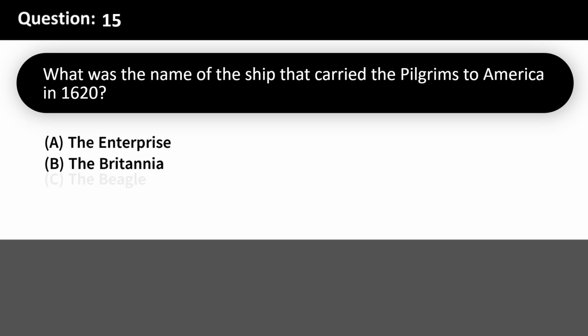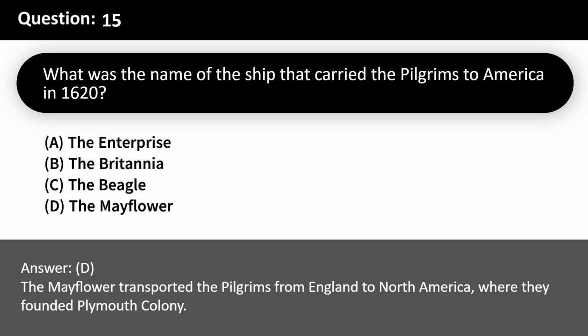What was the name of the ship that carried the Pilgrims to America in 1620? A. The Enterprise. B. The Britannia. C. The Beagle. D. The Mayflower. Answer: D. The Mayflower transported the Pilgrims from England to North America, where they founded Plymouth Colony.